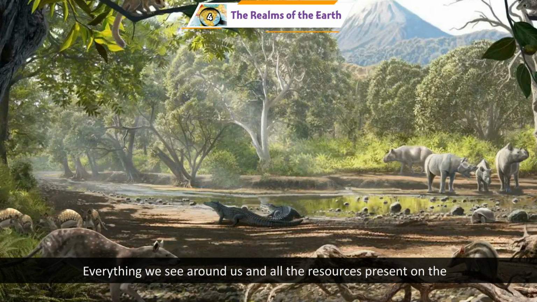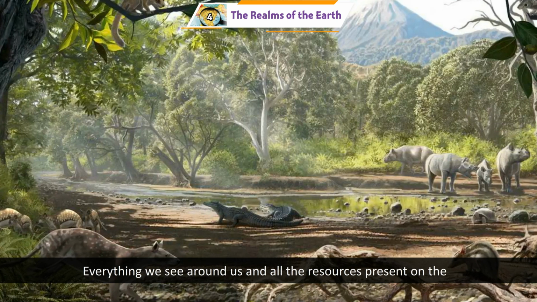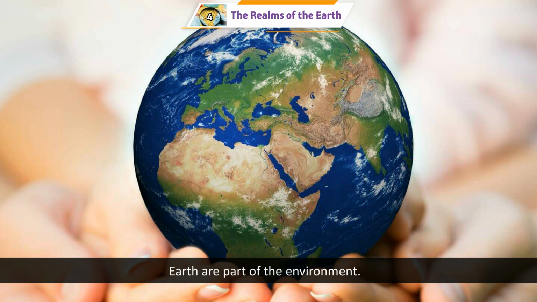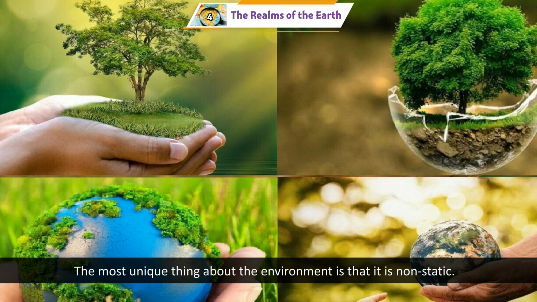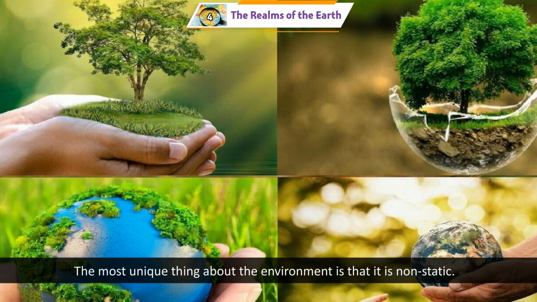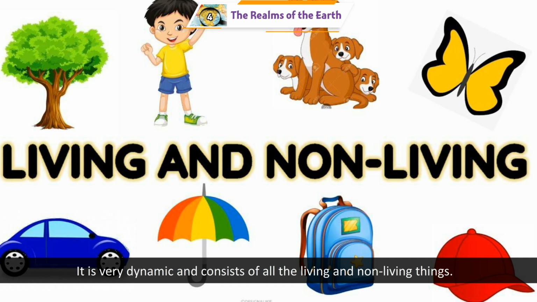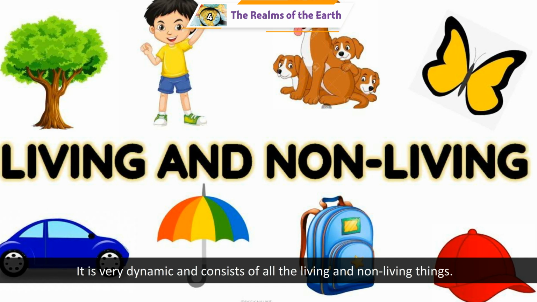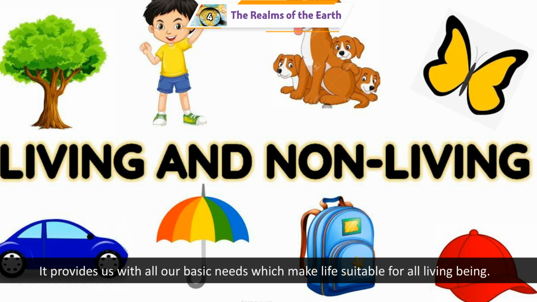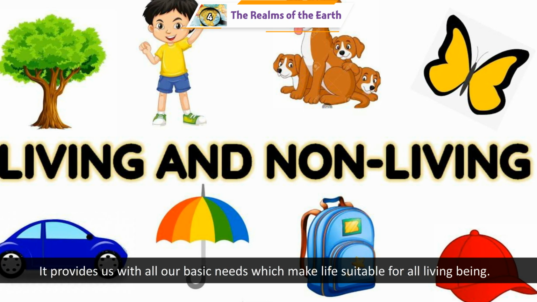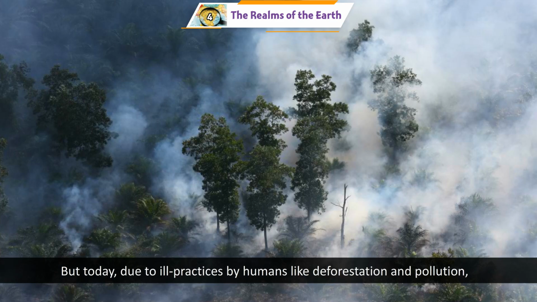Everything we see around us and all the resources present on the earth are part of the environment. The most unique thing about the environment is that it is non-static. It is very dynamic and consists of all the living and non-living things. It provides us with all our basic needs, which make life suitable for all living beings.